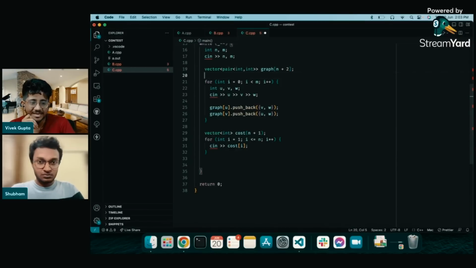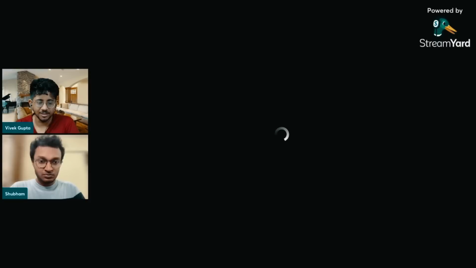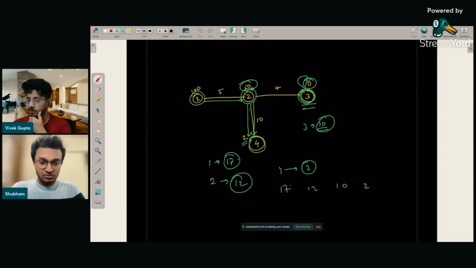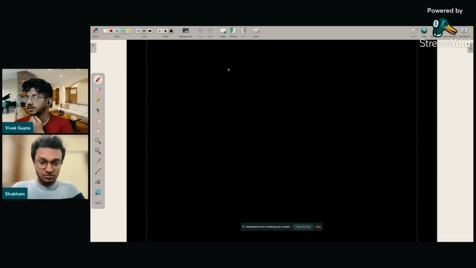So maybe I can try and explain how you can do this problem a little bit till he writes some code. Okay. So the way I think about this problem is this is more of a Dijkstra problem, but it's not so simple to see how you would find out the closest one, right? So the way I see it is it's better to expand from the museums rather than the sources. What did I just say?